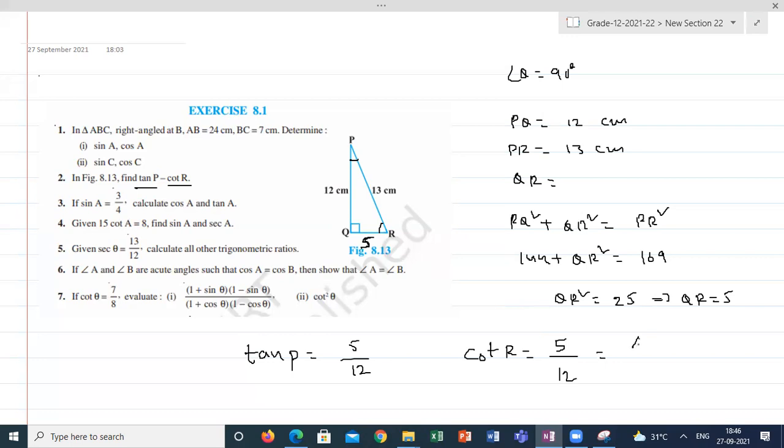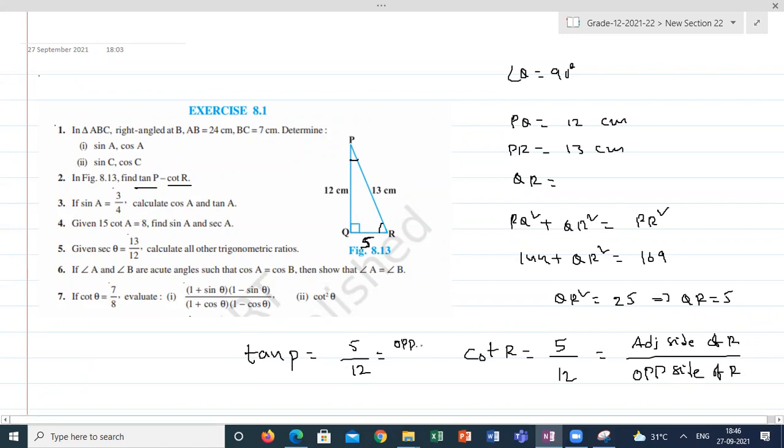So in this case, adjacent side of R divided by opposite side of R. This is the definition of cot. This is opposite side of P by adjacent side of P, like this.